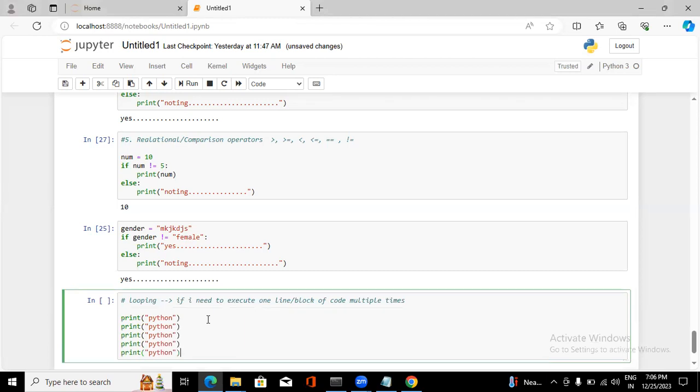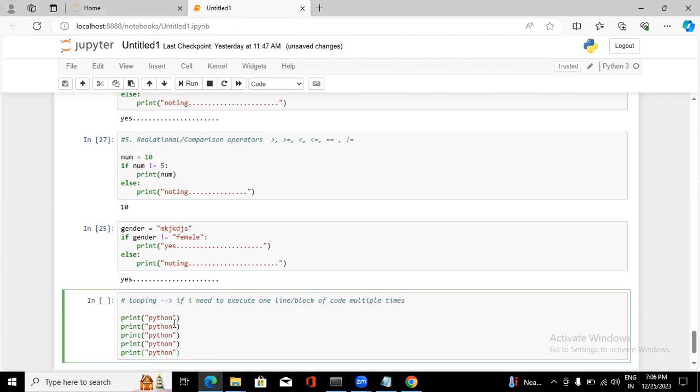See here, same code, but I am writing it 5 times. Now the code length is 5 lines. Instead of that, in 2 lines, we can complete it. Now the code length is decreasing, right? Instead of 5 lines, you can do the same thing in 2 lines.